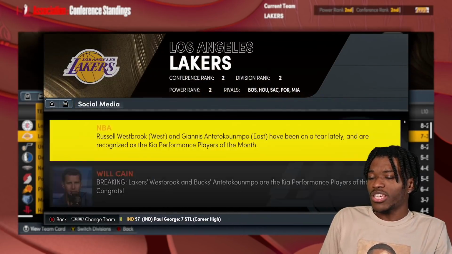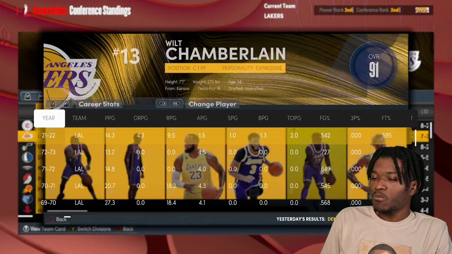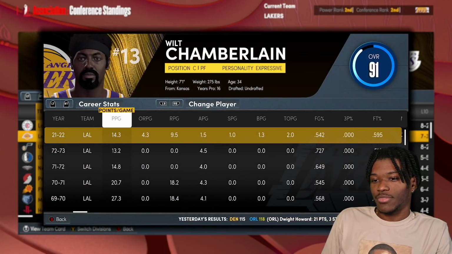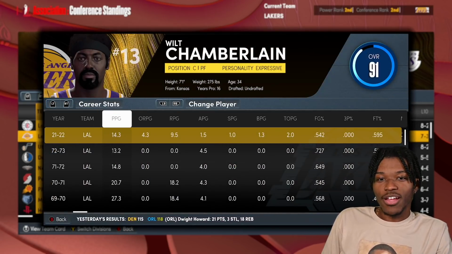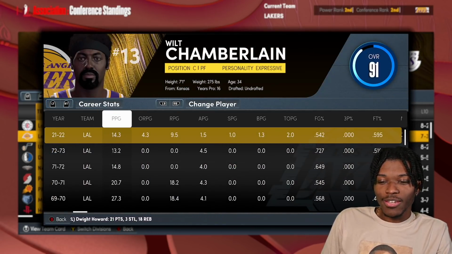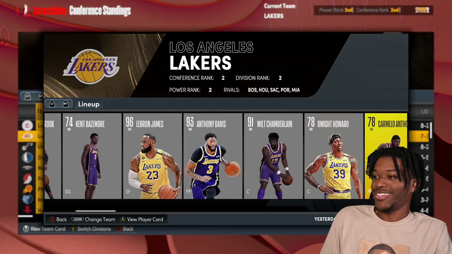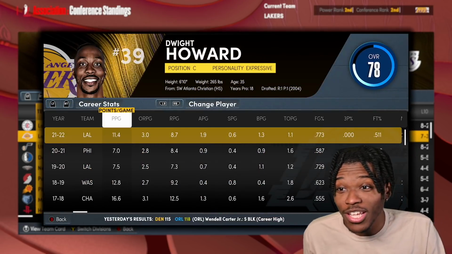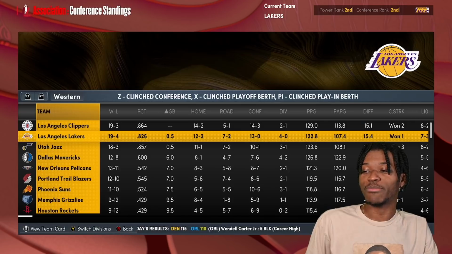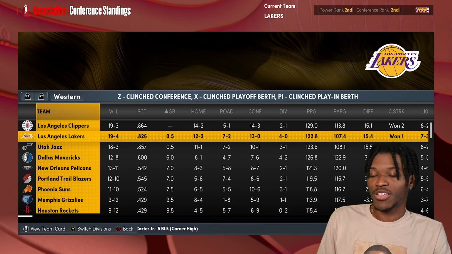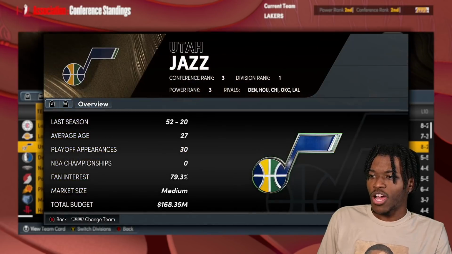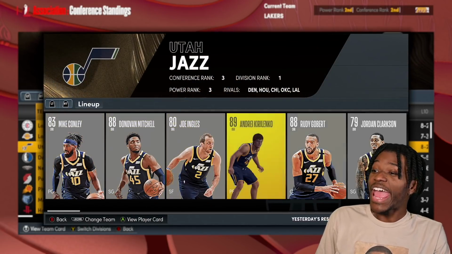The Lakers again really good. What is Wilt averaging? Wilt is washed, huh? 14? Bro, you could have got 14 points per game from Dwight Howard. Almost. Look at that. The production of Wilt Chamberlain off, you know, the counting stats, it's about the same. That's crazy.